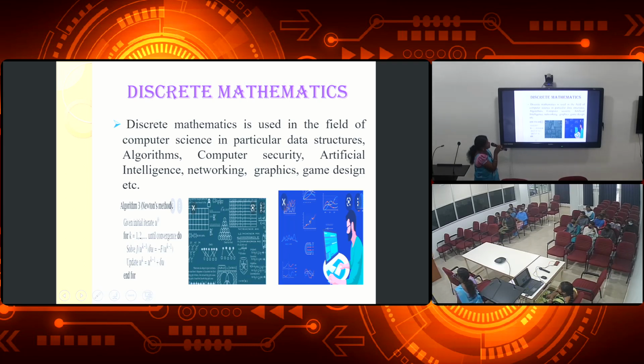Discrete mathematics is used in the field of computer science, in particular data structures, algorithms, computer security, artificial intelligence, networking, graphics, game design, etc. What are all the algorithms we are writing? They fully depend on mathematics. That is discrete mathematics. The algorithm mathematics is called discrete mathematics, and all the motherboards are fully based on discrete mathematics, and signal processing is also fully based on discrete mathematics.